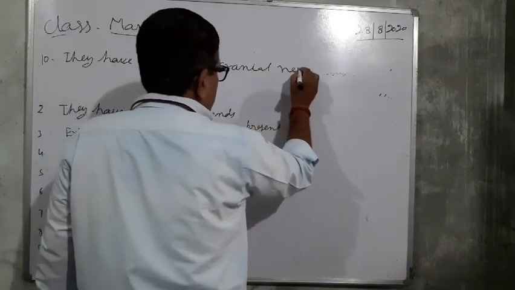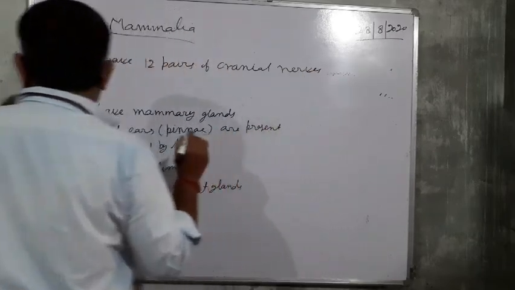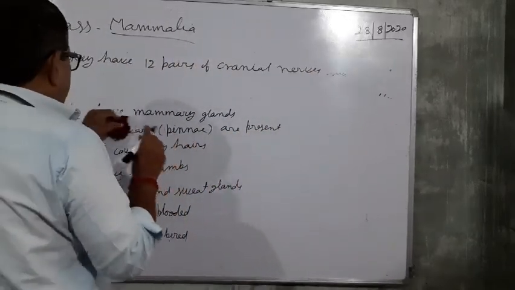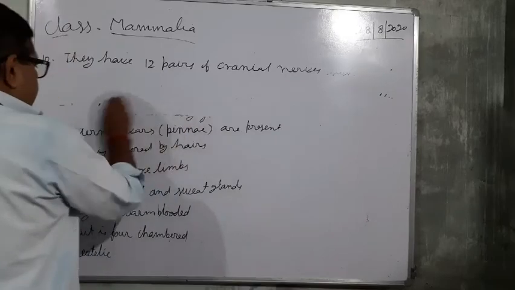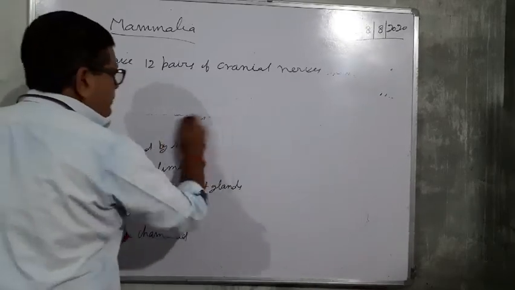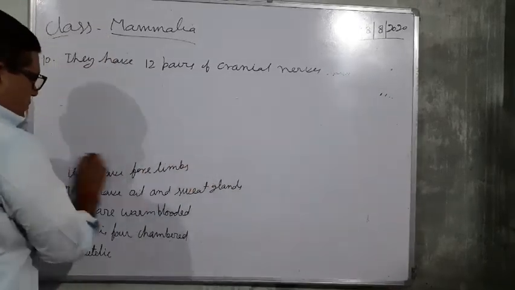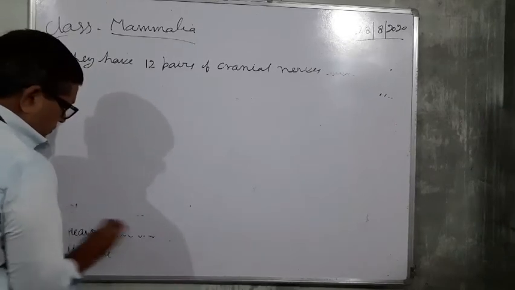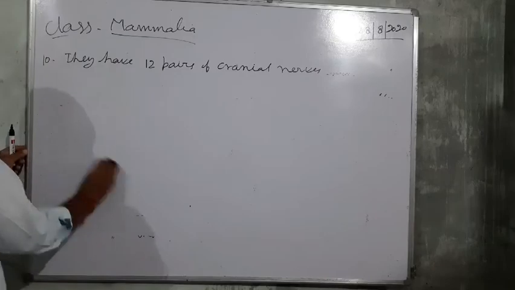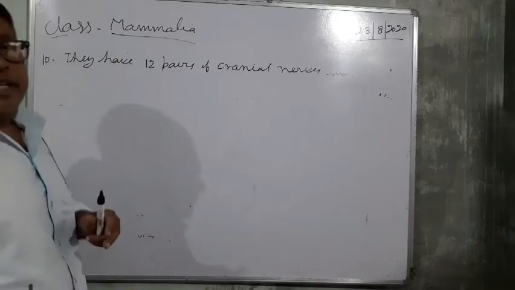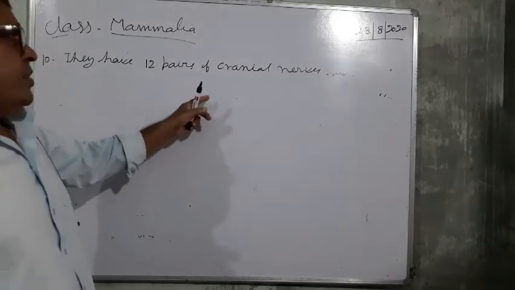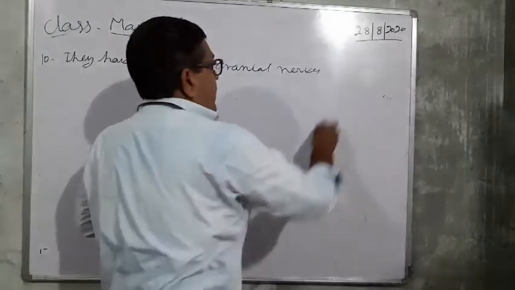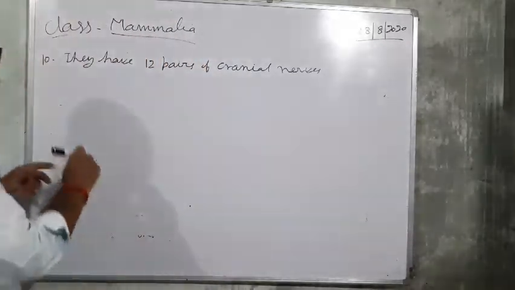Nerves that arise from the cranium are called cranial nerves. So there are 12 pairs of cranial nerves.